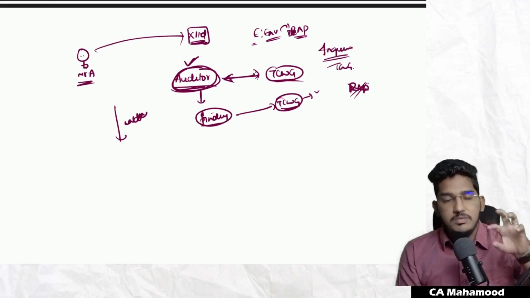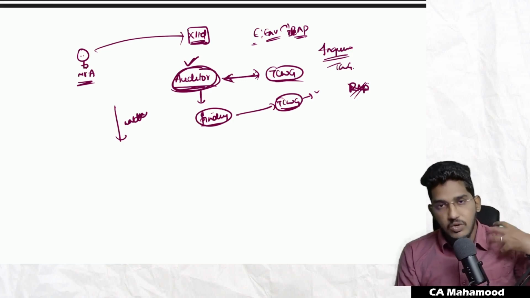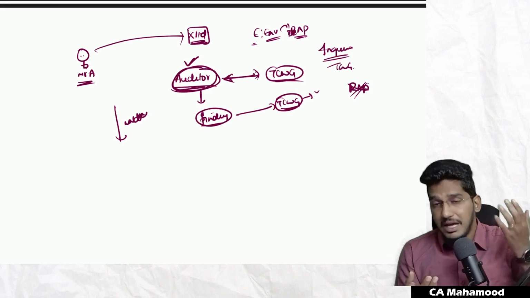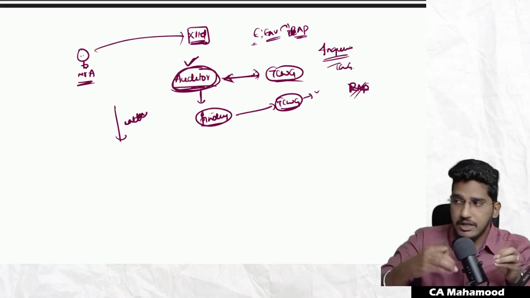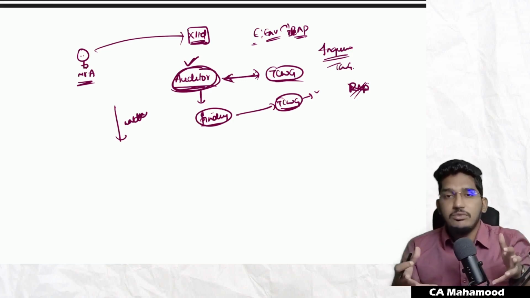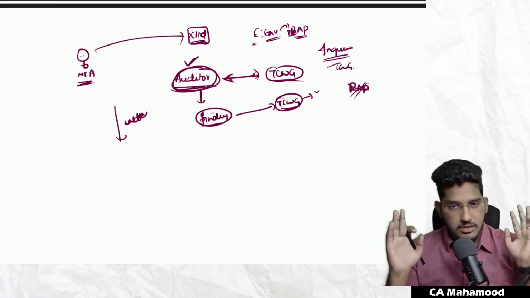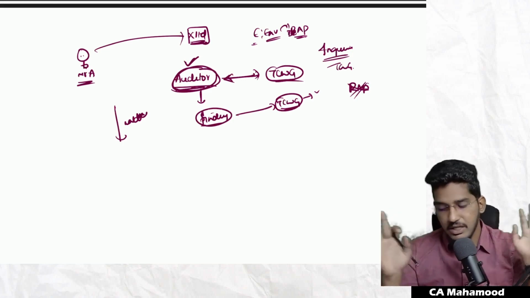This standard will tell us which matters you are required to communicate as an auditor, and what issues you have to communicate. What is the form of communication, and in what manner you have to communicate: should you communicate orally, or in a written manner, and what things you have to document regarding that communication. That is what this standard is about. Understood, everybody? So that's all, guys.